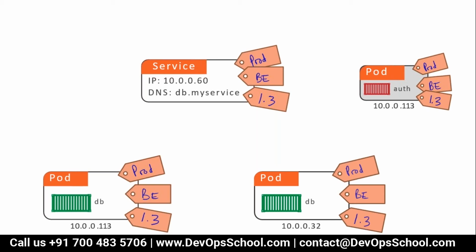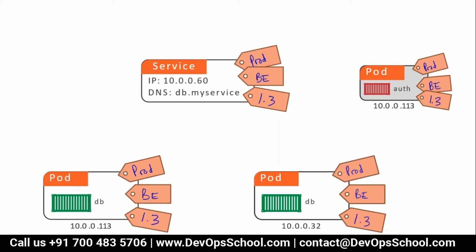Simple. Service will only load balance those pods which are matched, and that's all. And there's an asterisk I'm adding here, because there's something hidden which I'm not talking about right now, related to selector. So right now I'll skip the discussion. During the demo I'll show you.